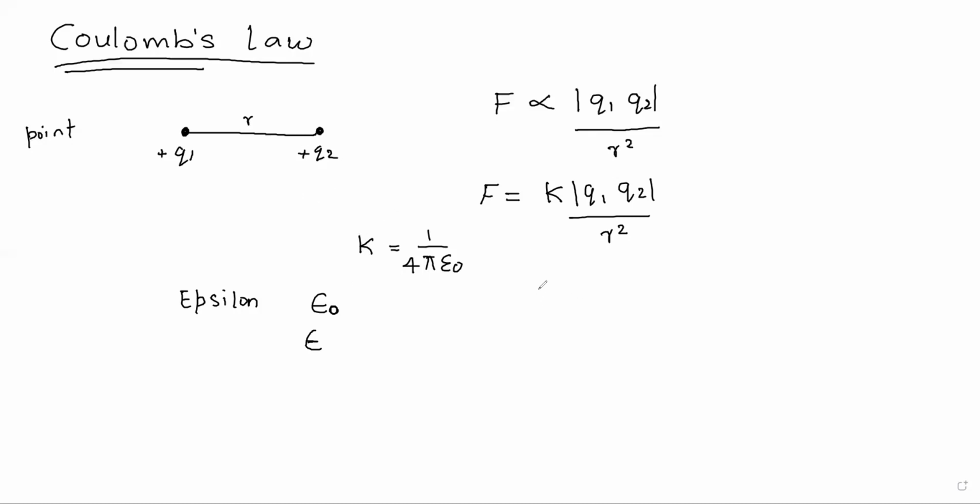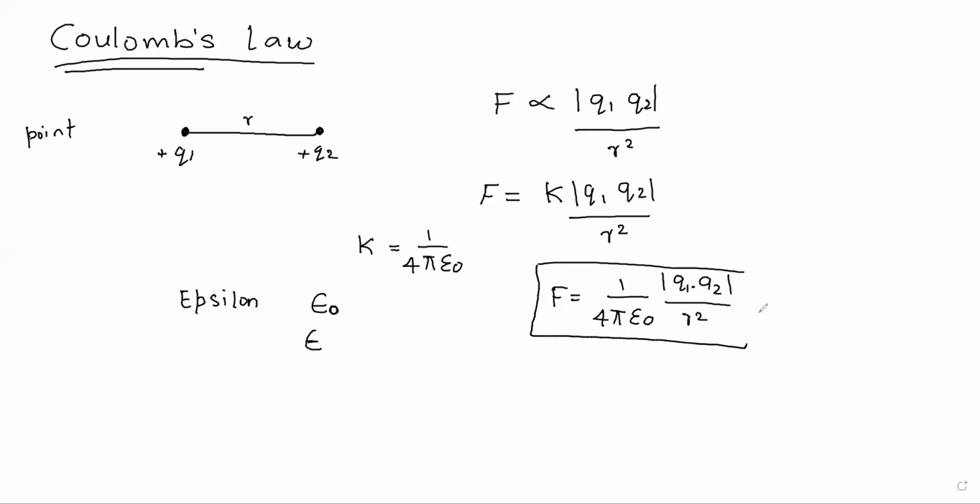So what will be the final expression? Substituting the value of K, we get the final expression as F is equal to 1 by 4 pi epsilon naught. Why epsilon naught? Because we have considered the air medium. Magnitude of q1 q2 divided by r square. So this is the mathematical expression given by Coulomb.